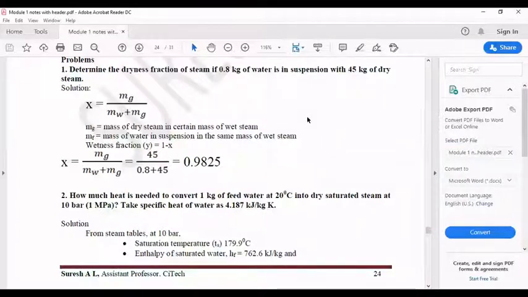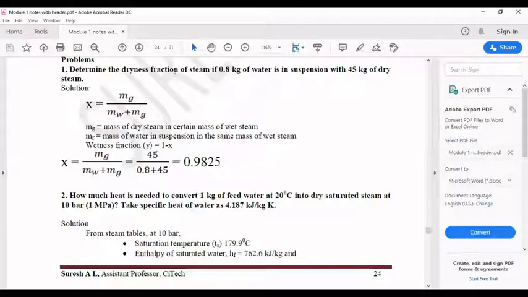Now in the last lecture, I have already given the formula for dryness fraction. So here it is: mw, the mass of the water particles, and mg, the mass of the dry steam. Okay. So in this question, they asked for dryness fraction.